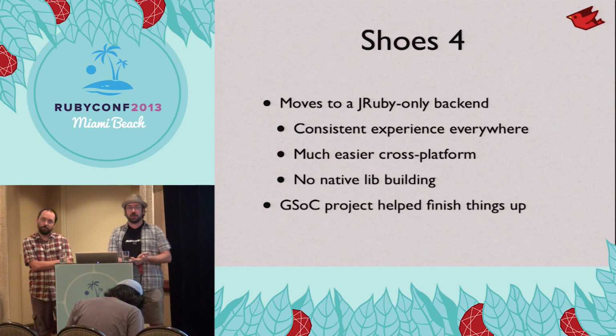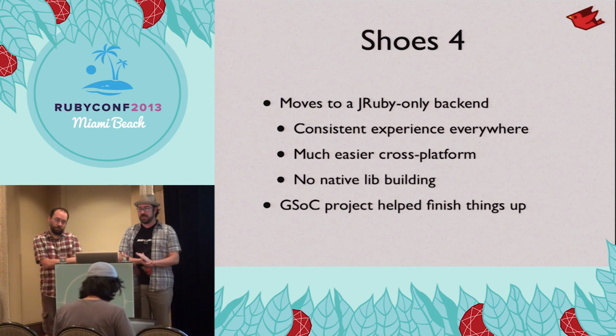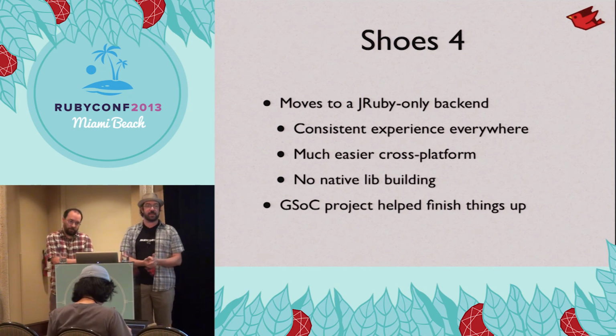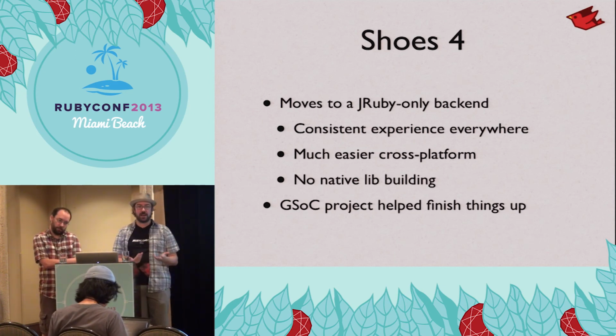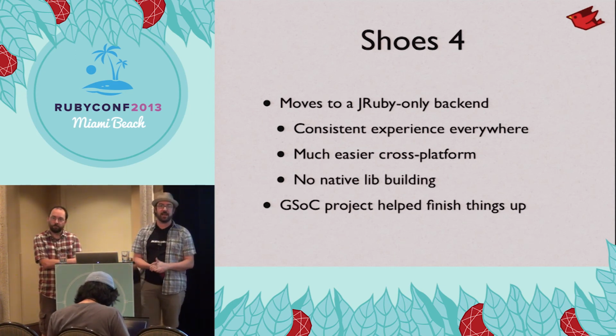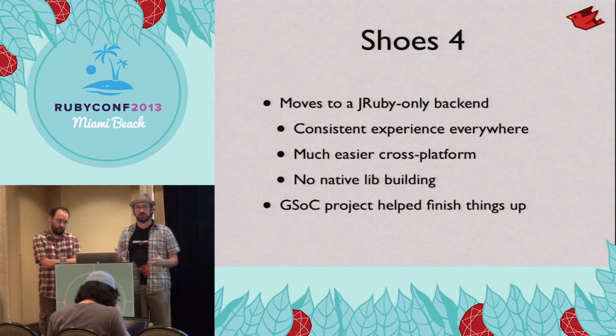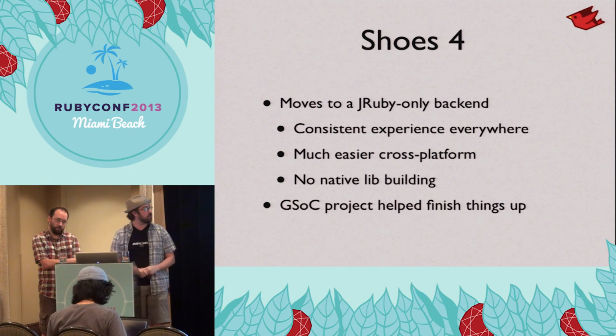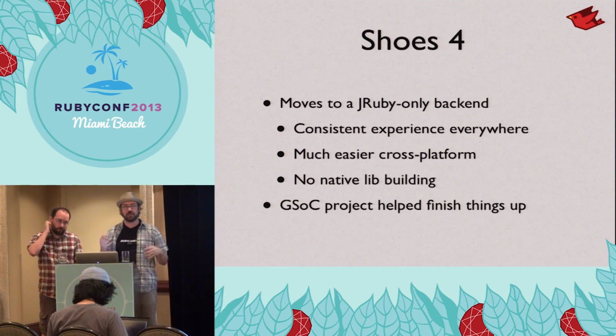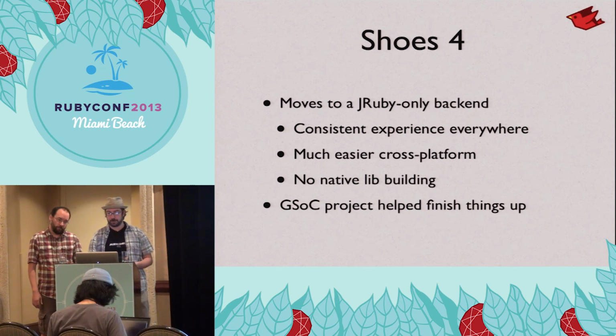Shoes 4 actually made the decision last year sometime, I think, to move to a JRuby-only backend. There's a lot of reasons for this. Most of them: portability, not having to build the libraries over and over again, and having a consistent experience across all platforms. Building it on top of GTK or Win32 or whatever else never worked great across platforms. Things always felt a little bit different, and it was very difficult to ship applications since everybody needed to install all those extra libraries and build them for that platform.